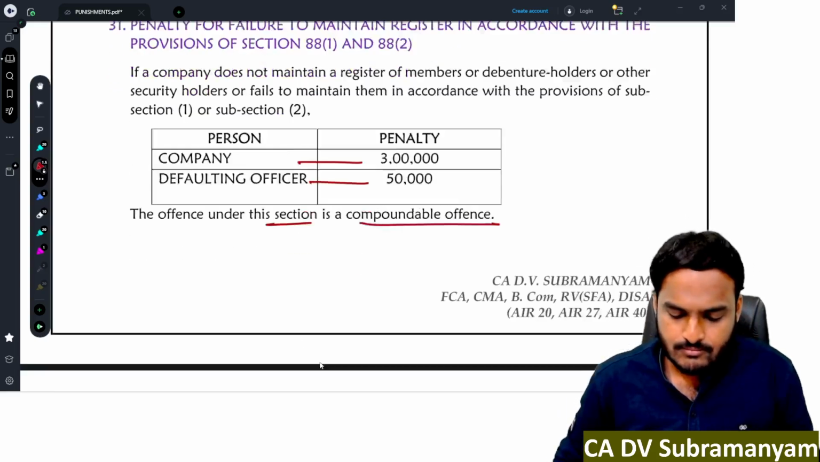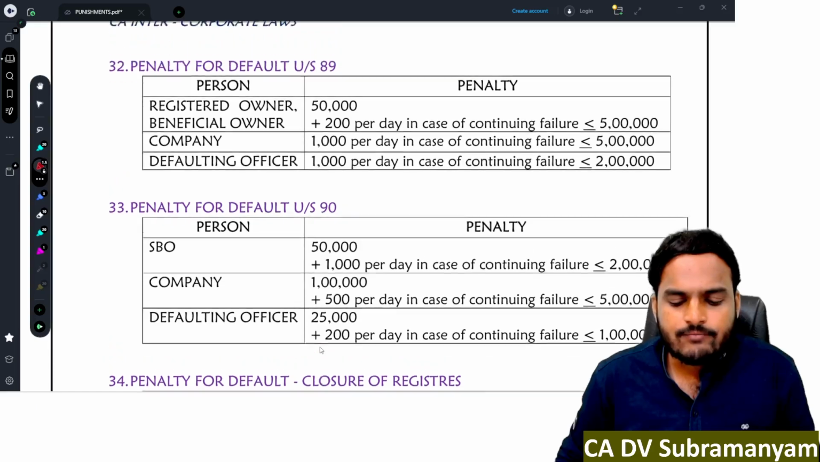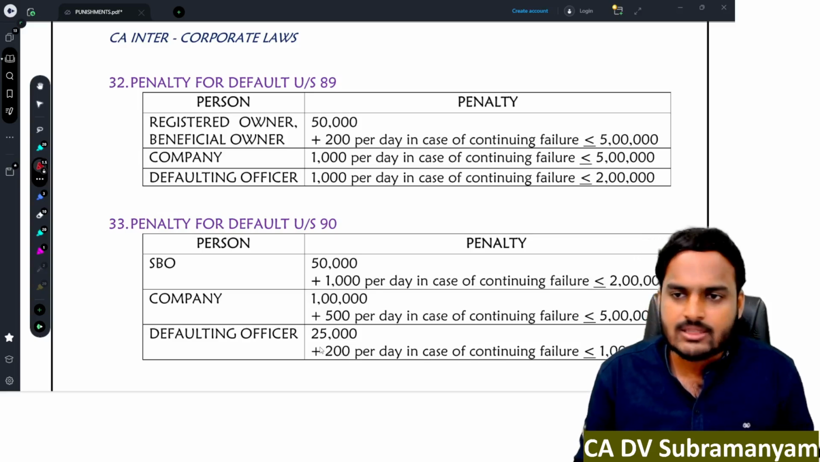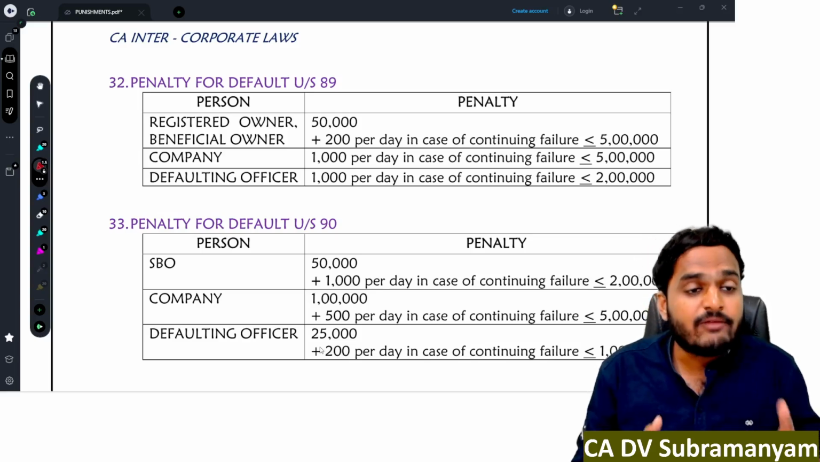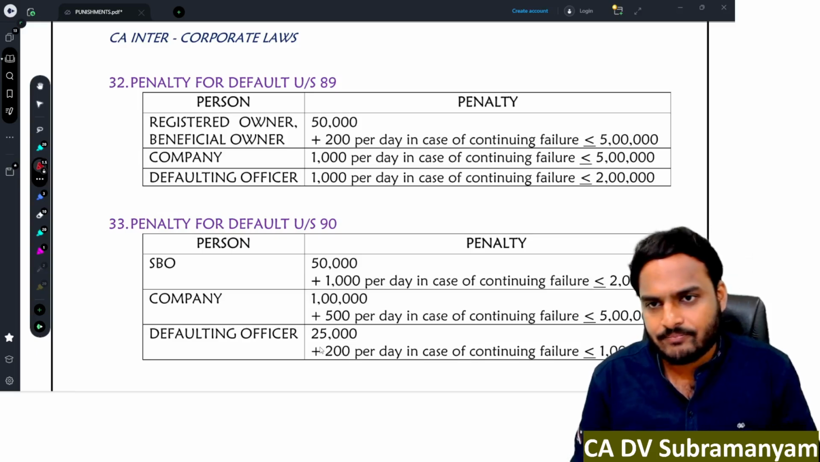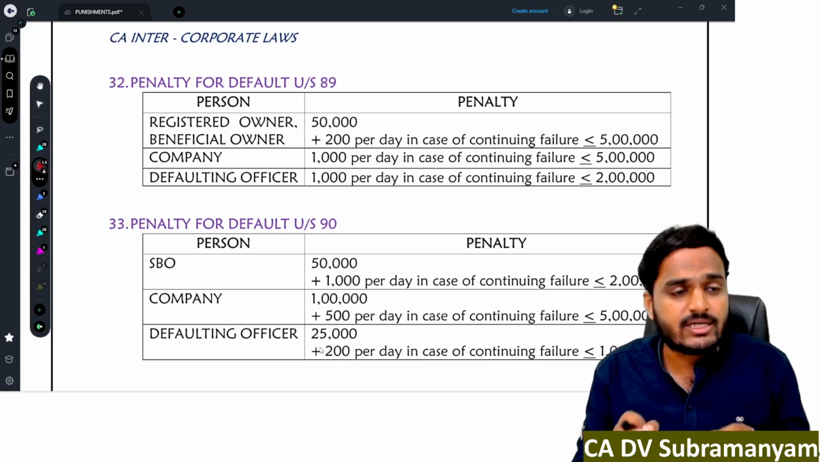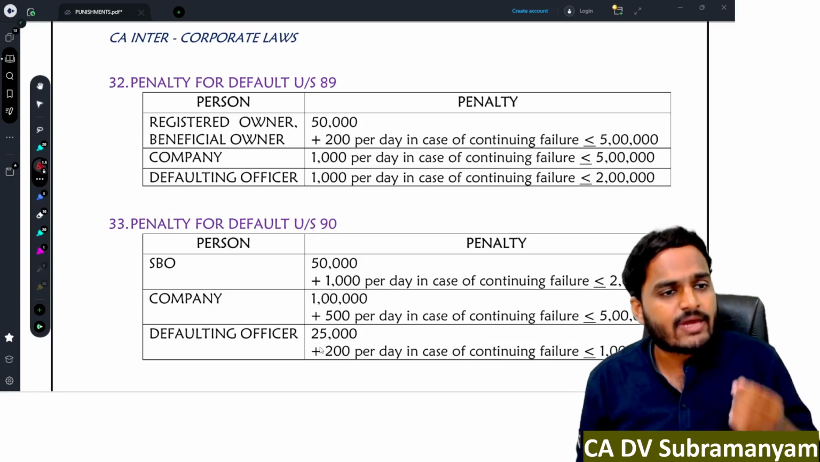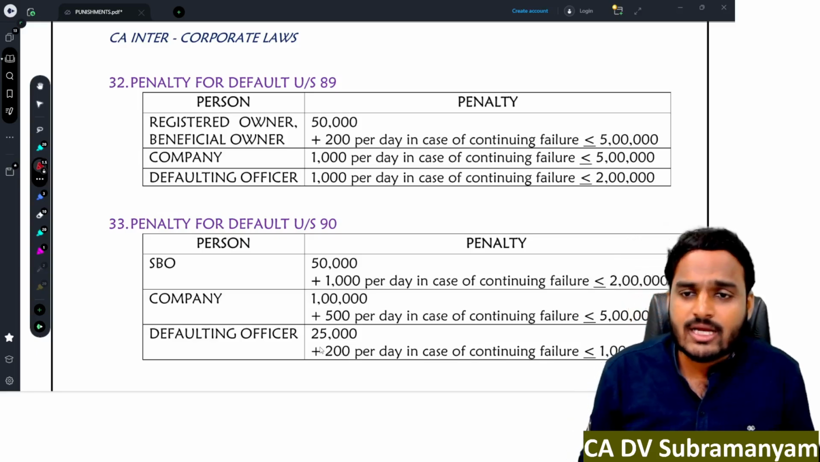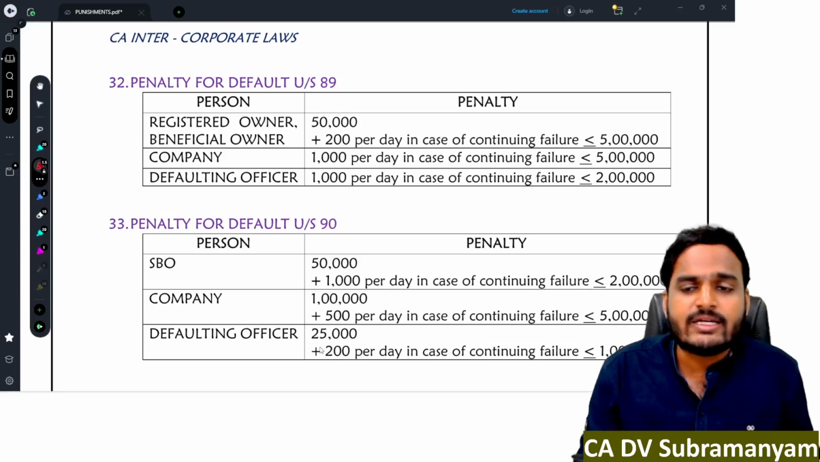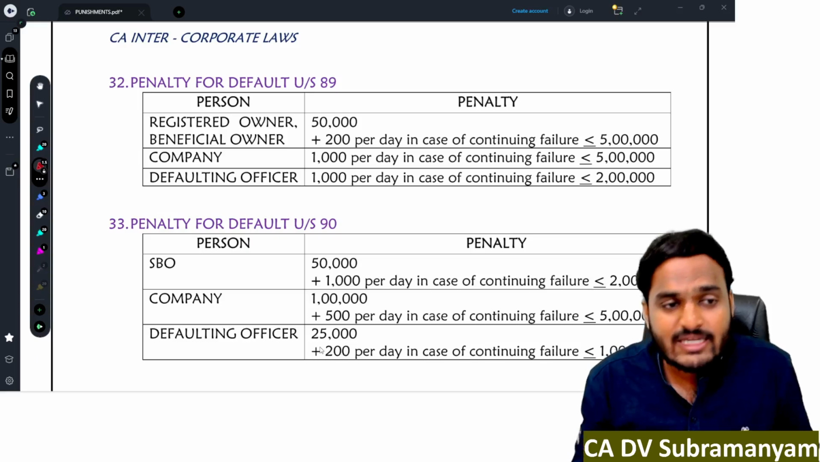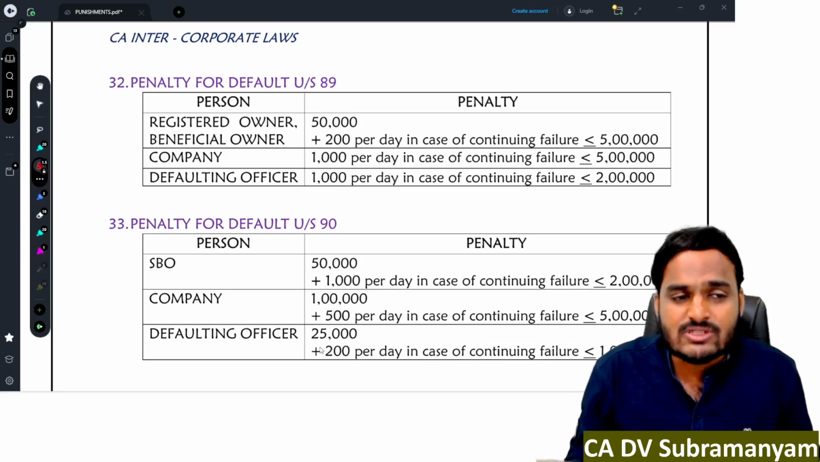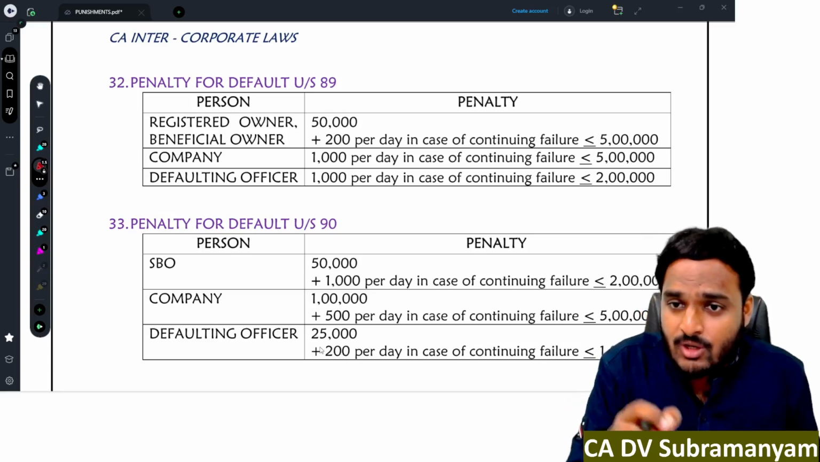Next one, penalty for default under section 89. Section 89 is all about furnishing declaration by the registered owner, by the beneficial owner, and by the company. The applicable time limit is 30 days. In all the cases, 30 days. The beneficial owner has to file a declaration with the company within 30 days of acquiring beneficial interest. The registered owner has to file a declaration with the company within 30 days of acquiring legal interest without beneficial interest. And the company has to file that information with the ROC within 30 days after getting that information from both the registered owner and beneficial owner.